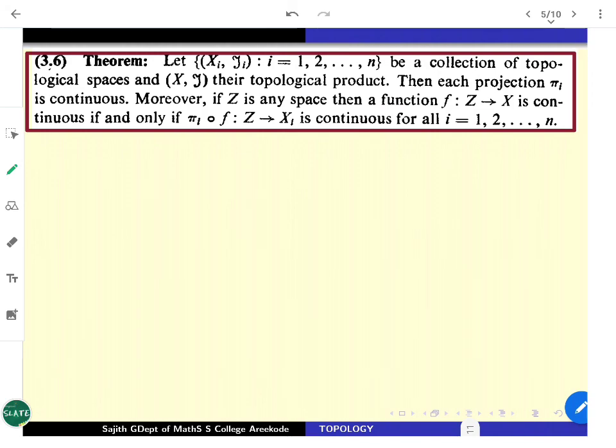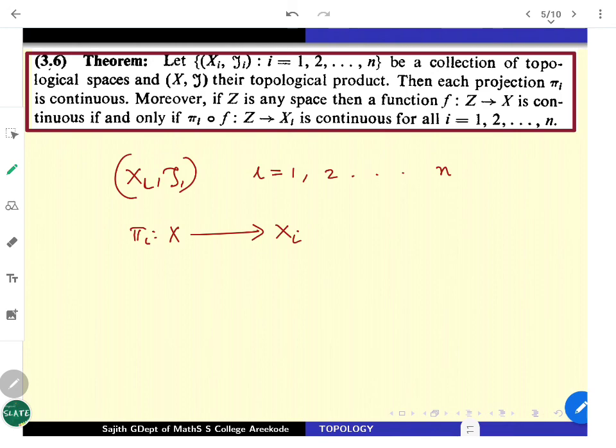In fact, it says that projection maps are always continuous. That's a very fundamental thing. It gives a little bit more. Look at (X_i, tau_i), as we have mentioned before. They are all topological spaces, as i varies over 1, 2, 3 up to n. So I can talk about n projections. Pi_i works from X to X_i correspondingly. So n projection functions are there. They are all going to be continuous.